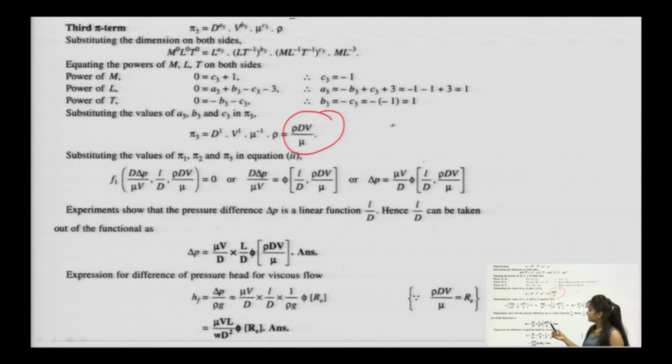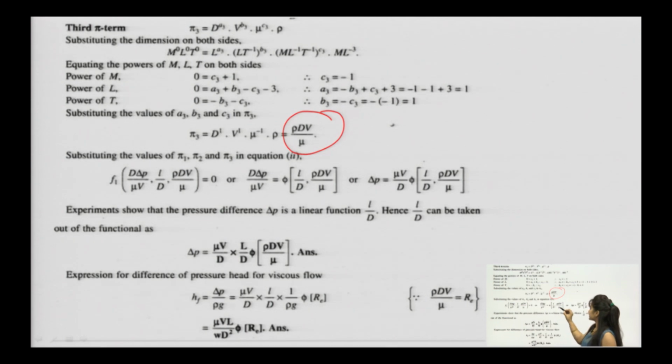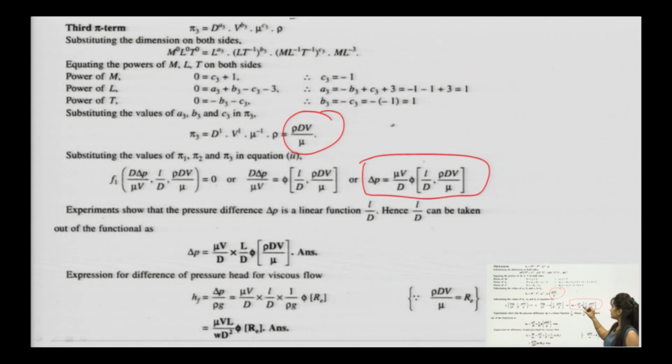Now, substituting into the function of pi terms, you have written this value comma this and this equal to 0, or taking one on the other side, the function of L by D is this, or the change in pressure has a relationship as mu v by d times a function of this value. These are the experimental data that delta p is a function of L by D.